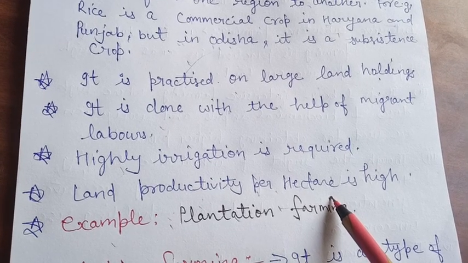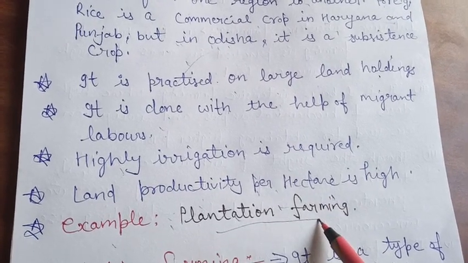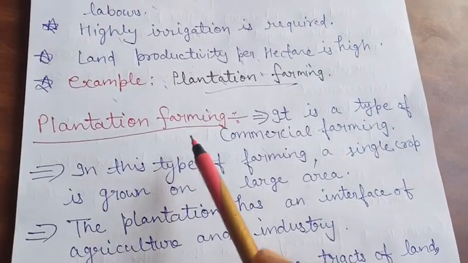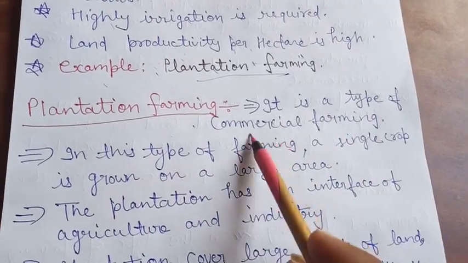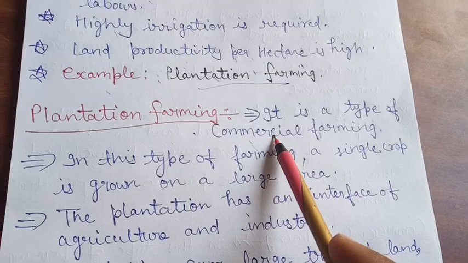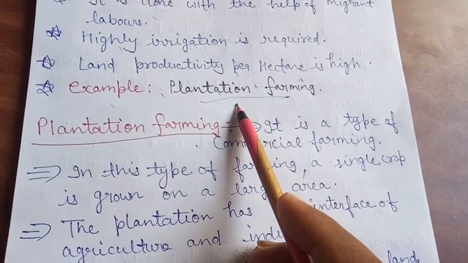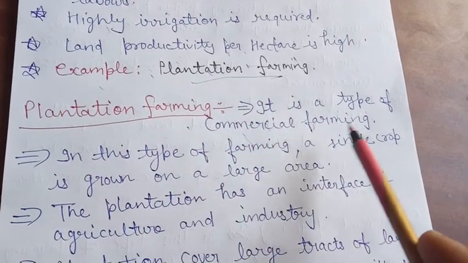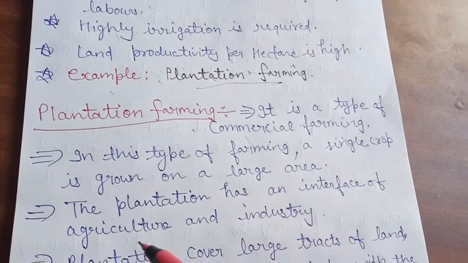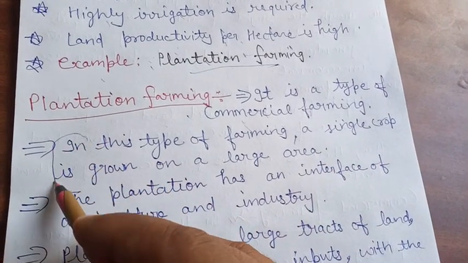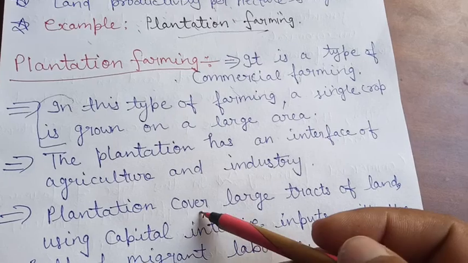So now we will discuss what plantation farming is. Plantation farming is a type of commercial farming. How can we define plantation farming?